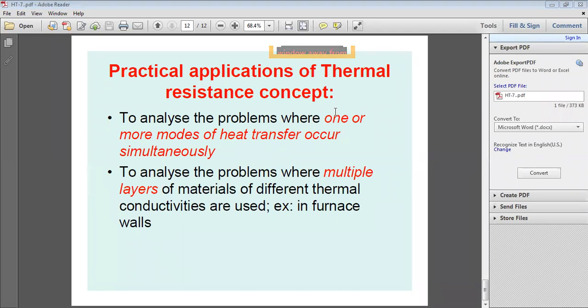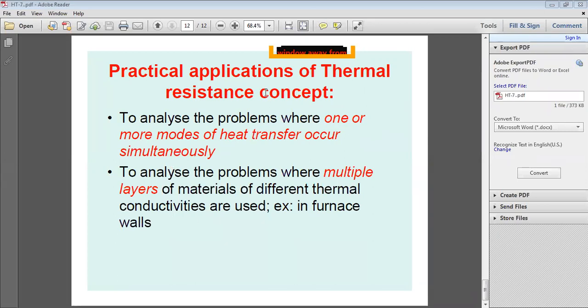Single conduction, or sometimes conduction as well as convection. For that, you have to go for the thermal resistance concept. So in conduction, L by KA gives us the thermal resistance. In convection, 1 by HA gives us the convective thermal resistance value.